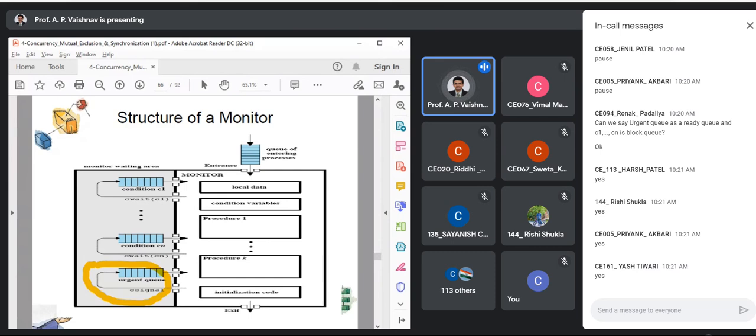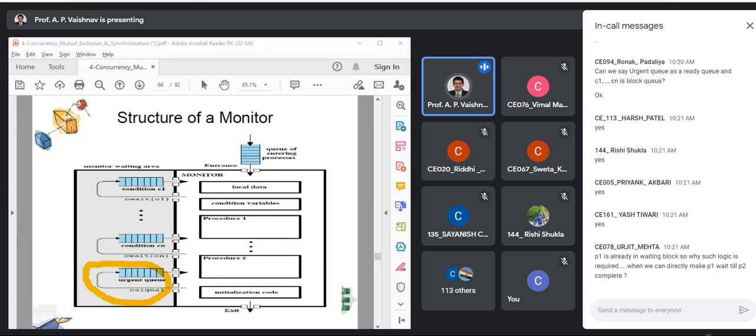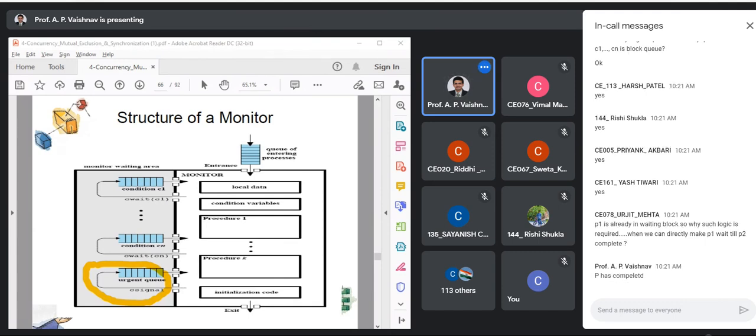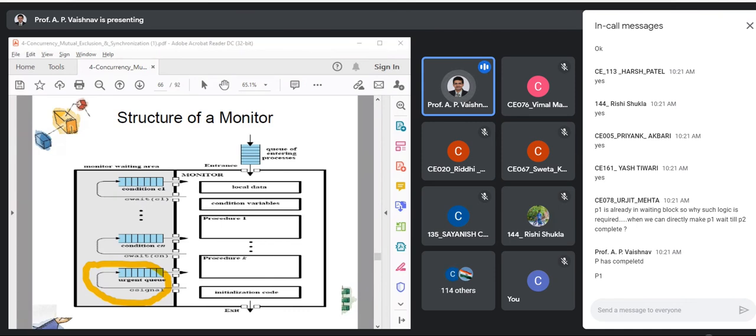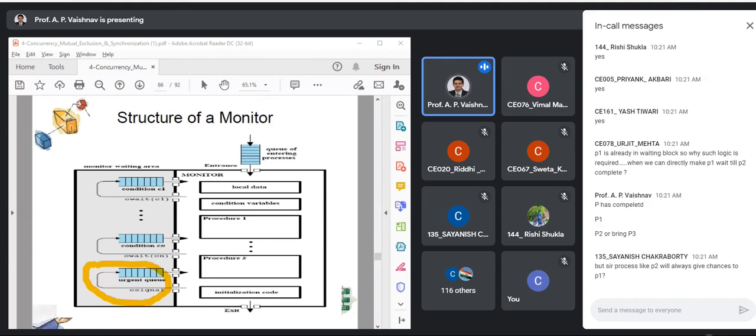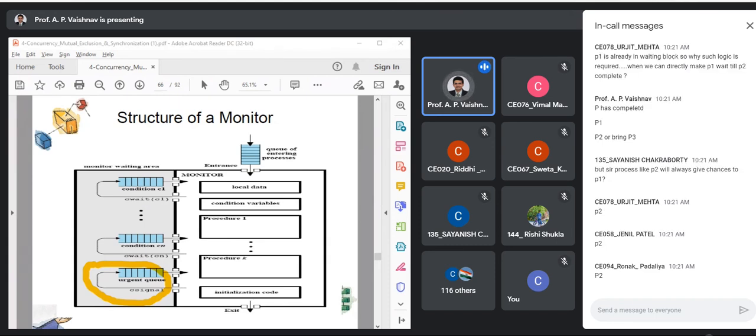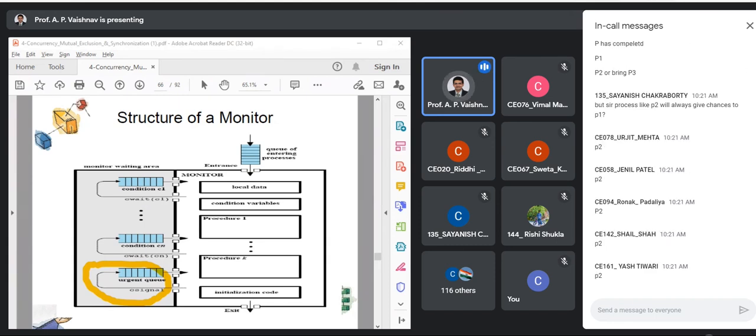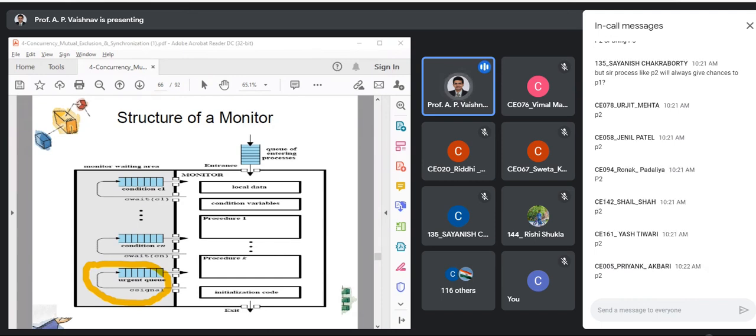Let us say P1 has completed its job. And then you have two choices: either to bring P2 or to bring P3, which is lying outside the gate. What should be the ideal choice? Definitely P2, right? Because it was already in the monitor and it allowed another process to run, and it just paused for a while.